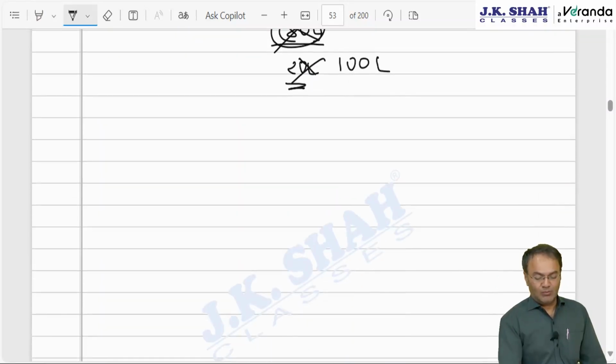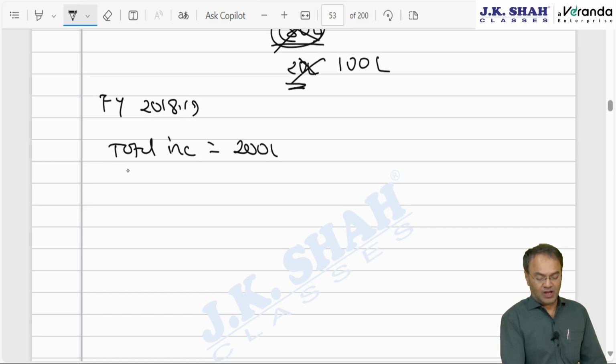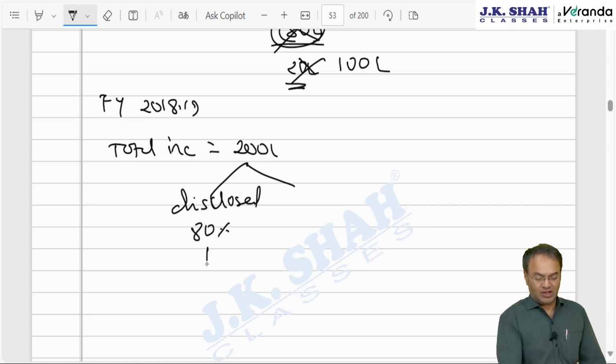What is it? Immovable property, say undisclosed income. Say in financial year 18-19, the total income was 200 lakh. Out of that, how much was disclosed and how much was not disclosed? The assessee that year had taken a chance; he had disclosed 80% of 200 lakh, that is 160.